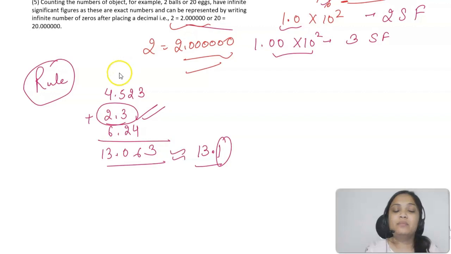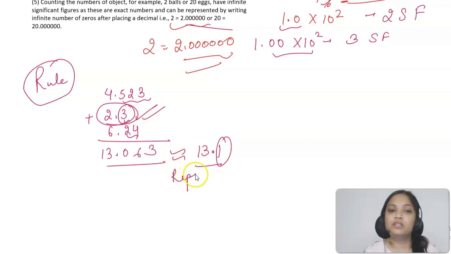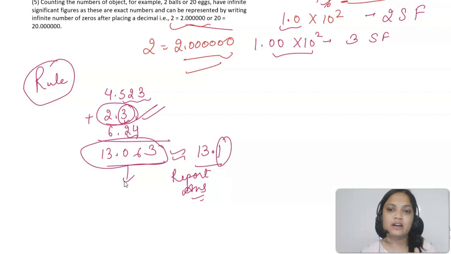So here we were having 3 digits after the decimal, 1 and 2. So 1 is the least. Whenever we have to report the answer, this is called reporting of the answer. Although the answer is this one, I have to report just 1 digit after the decimal. Now how am I going to convert this 13.063 into 1 digit after the decimal? I have to round it off, right?